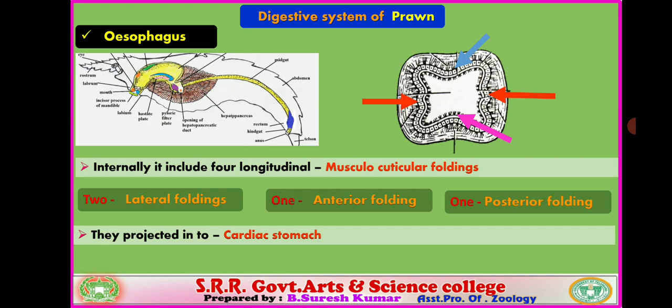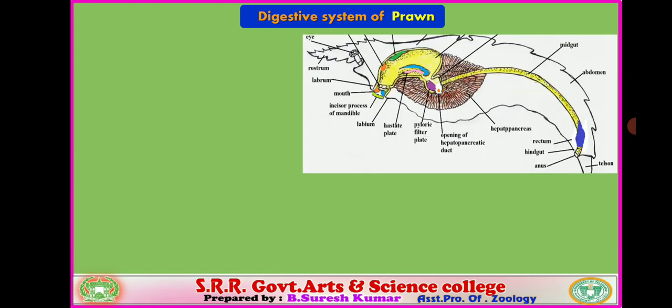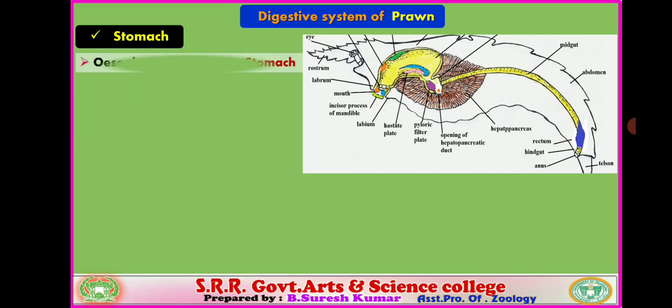The first part of the stomach is the cardiac stomach. So all the foldings of the esophagus project into the cardiac stomach. Yes, let us see the subsequent part of the alimentary canal, that is the stomach. Behind the esophagus, the prominent stomach is present. So the esophagus leads into the stomach. You verify, this is the stomach.